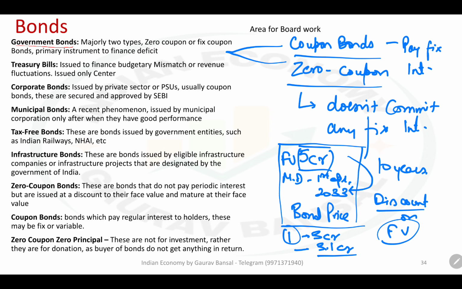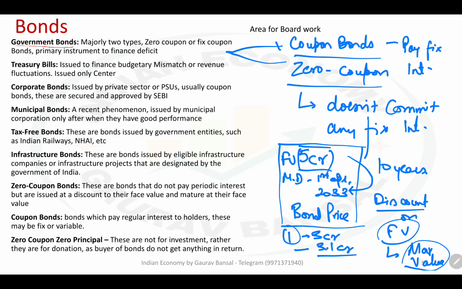Bond price is the price at which the bond is selling today, whereas face value is the maximum value a bond can ever achieve, and generally this value is achieved on the maturity date. So that is how most of the government bonds work.